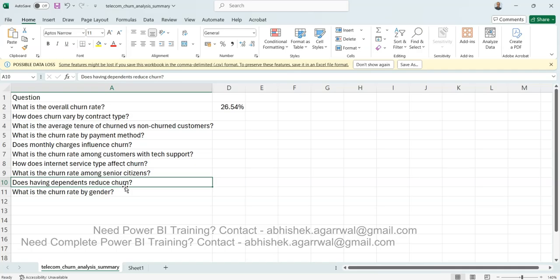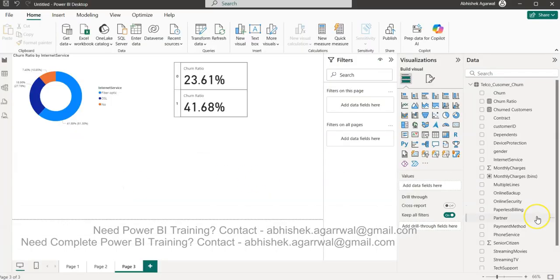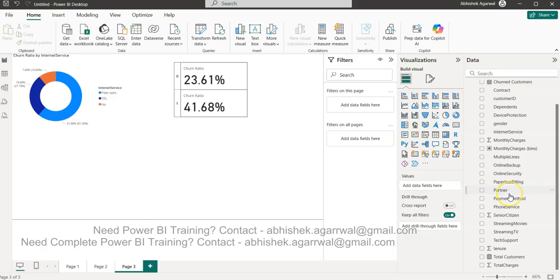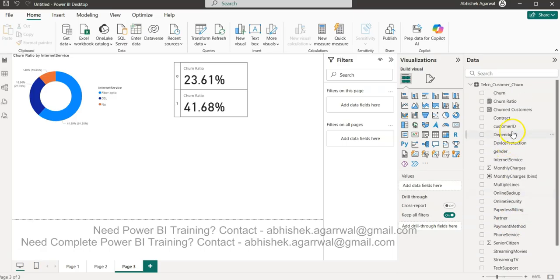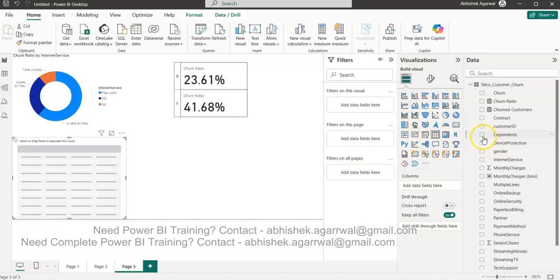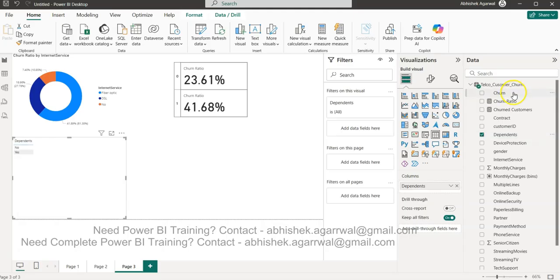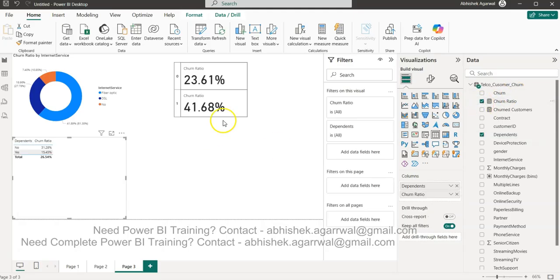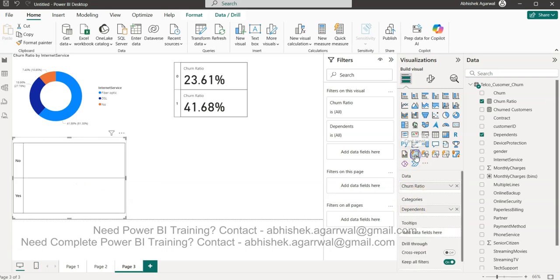Does having dependents reduce churn? Well, let's see that. Dependents are over here. In this case, I will simply bring this table, dependents, yes or no, simple. And then we bring this, either this or this. If you want, I can change this to this one. Dependents, yes: less churn ratio. Those who don't have a dependent have a higher churn ratio.